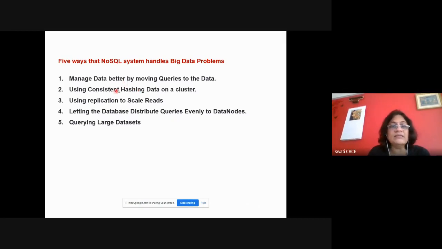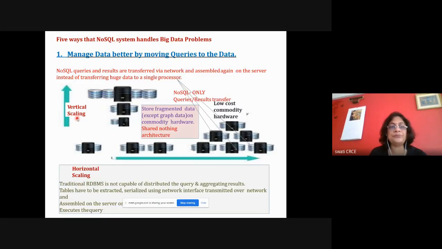Another way is consistent hashing of data on the cluster. This is for distributing data, so for distribution of data, consistent hashing kind of techniques are used. Then the third way is using replication for reads, which is suitable for read. And the fourth technique is letting the database distribute queries evenly to the data nodes, so queries are distributed evenly to different data nodes, and querying large data sets. So these are the points. We will see what is meant by that.